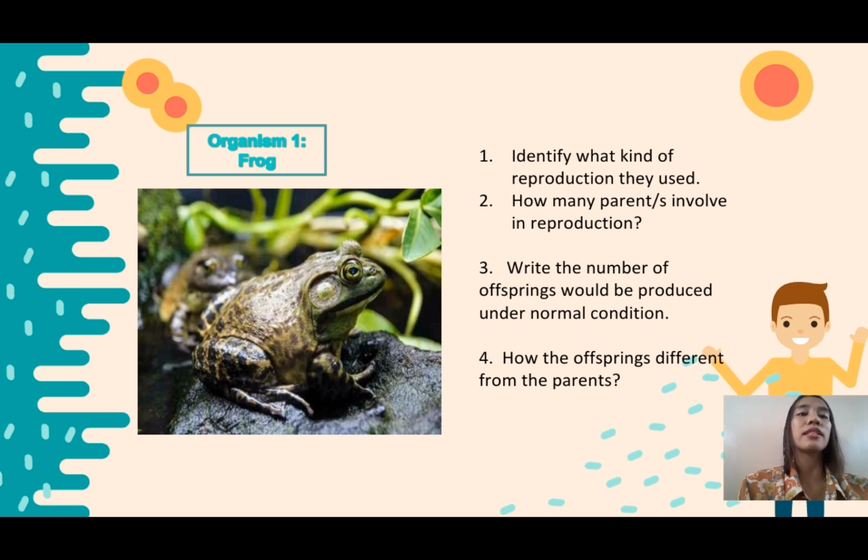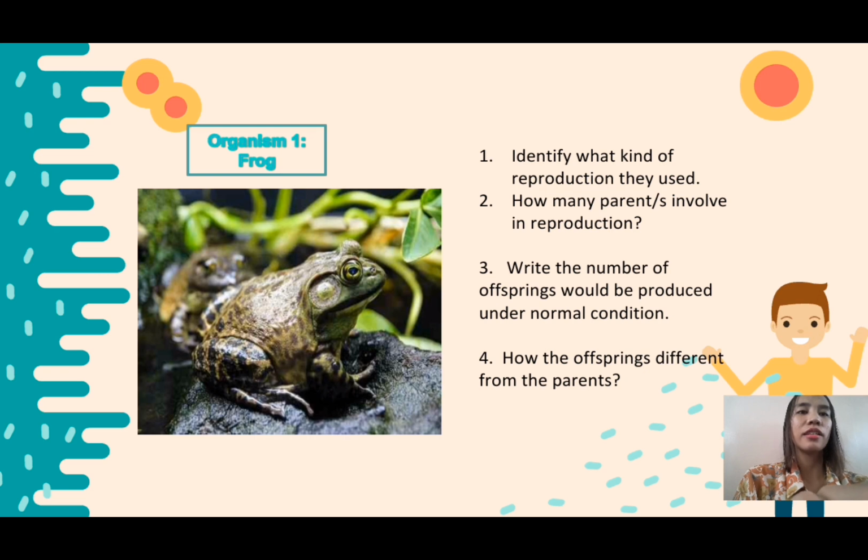The offspring is different from the parent in terms of the color of the skin, the size, and the length. Very good. So we consider that the offspring is unique to their parent.